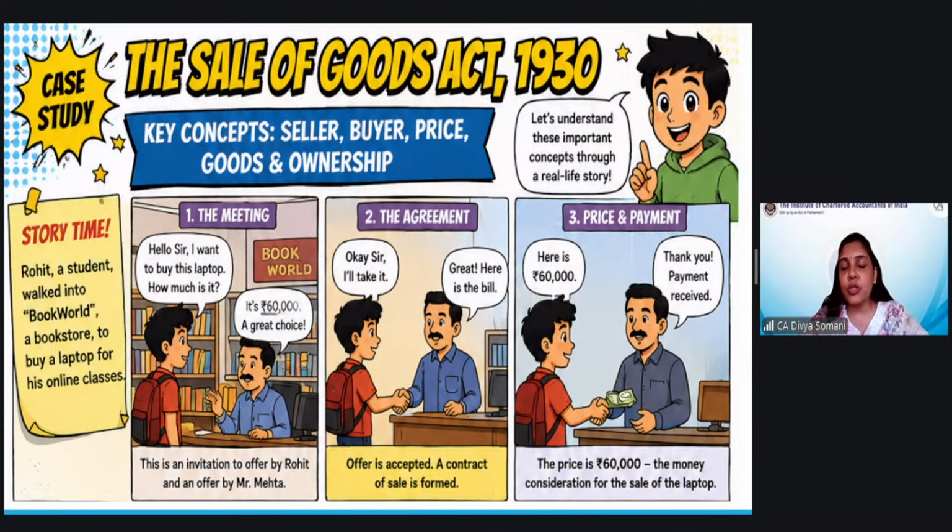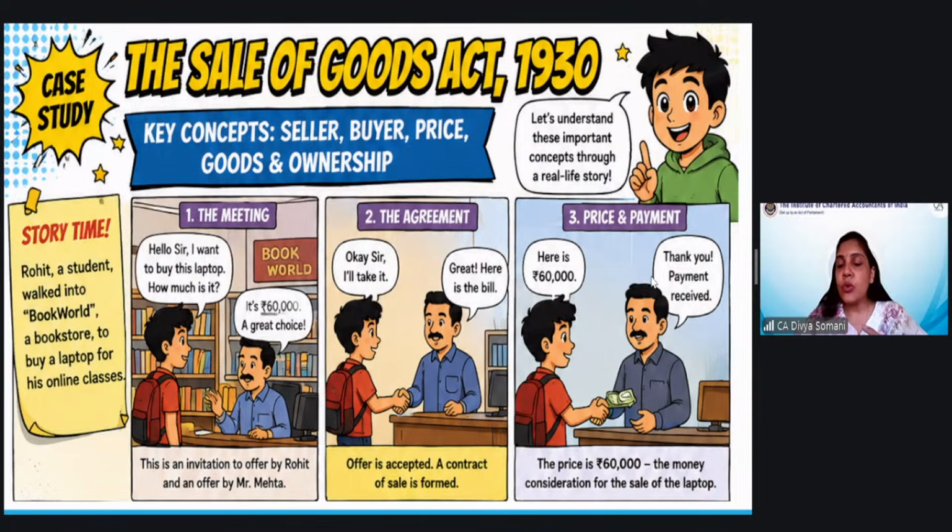Because of the terms and conditions, like the amount and the model, everything discussed between these parties, and they have agreed to the things. So the offer is now accepted and the contract is formed. After offer, we have promise, and then finally the agreement and contract. The final stage is that the contract is formed. Here we will call it a contract of sale.